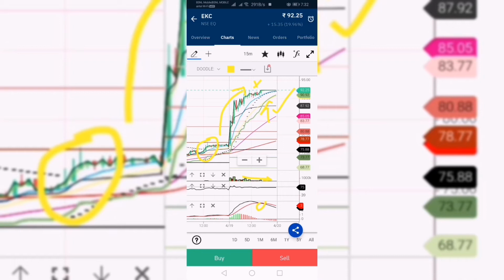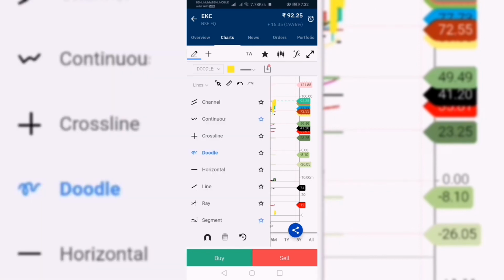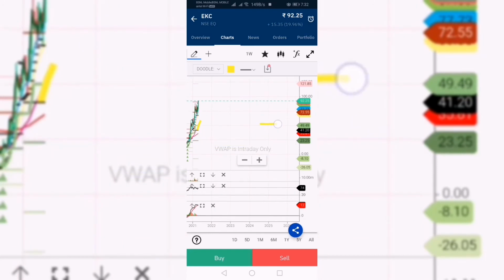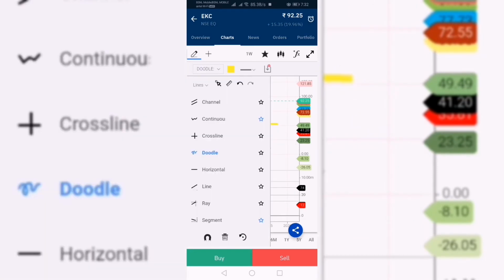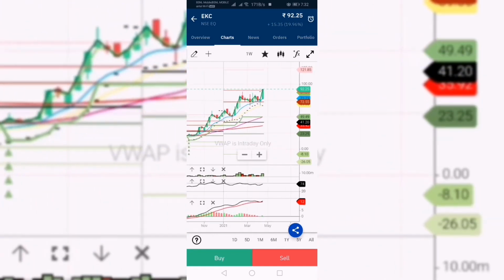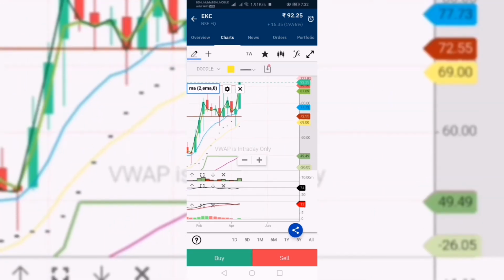Let's move to the weekly chart. Here is the weekly trend. You can see here clearly the weekly trend of the chart. In the weekly chart, the resistance is at 90.50. The resistance has been broken here. It may go up.